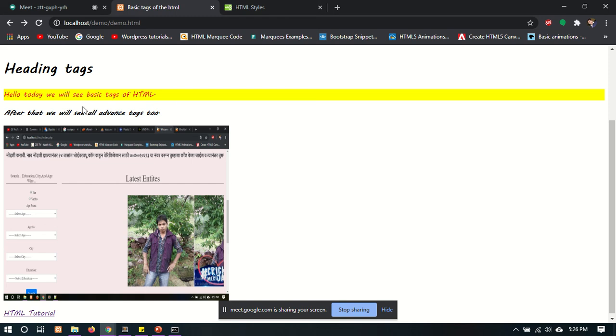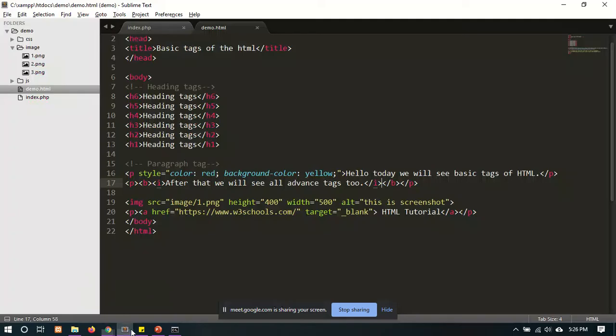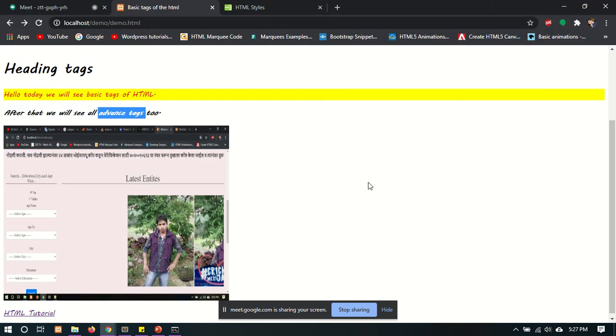Suppose I have to highlight the advanced tags, then I will use the mark tag here. Before advanced tags, we have to start the mark, and after tags, we have to close the mark. Yes, here the advanced tags are highlighted.